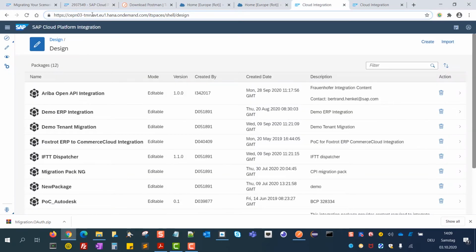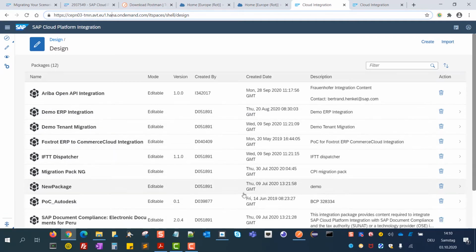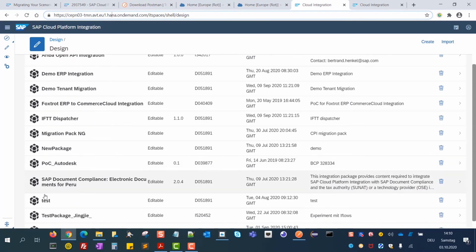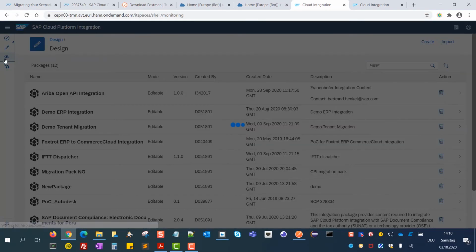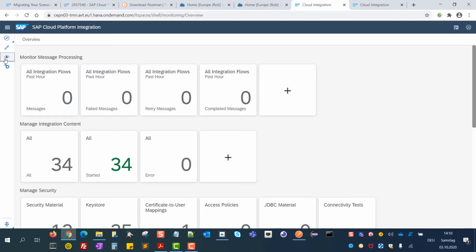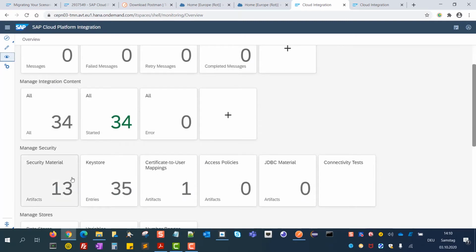So this one is our Neo tenant. It has a few packages, multiple custom packages, but also standard content, like in this case for document service. Also, we have multiple security material and certificates.